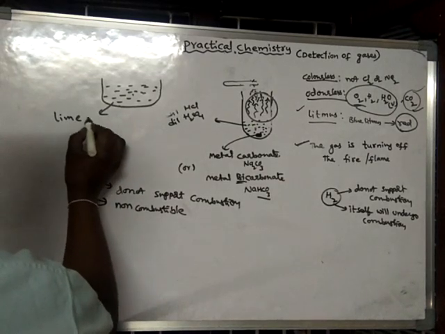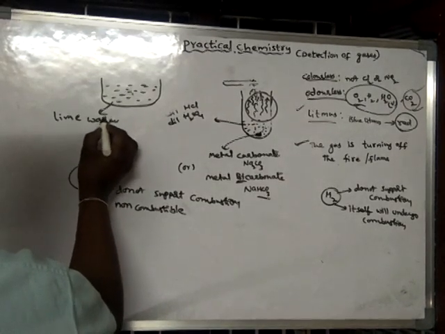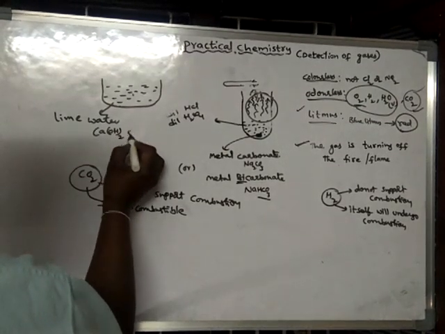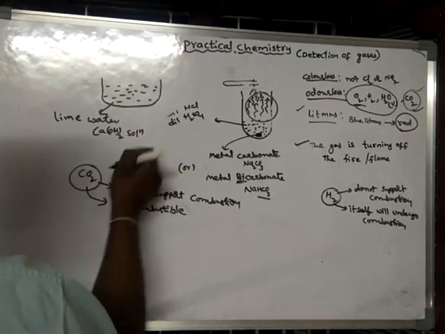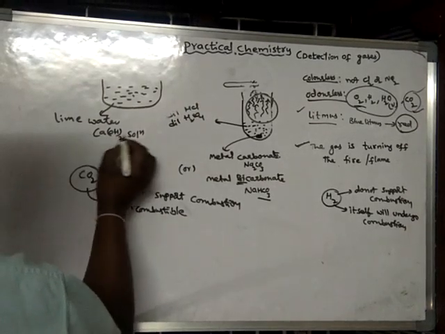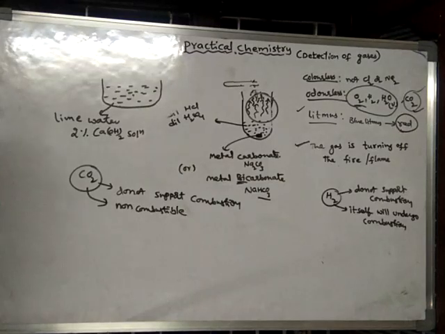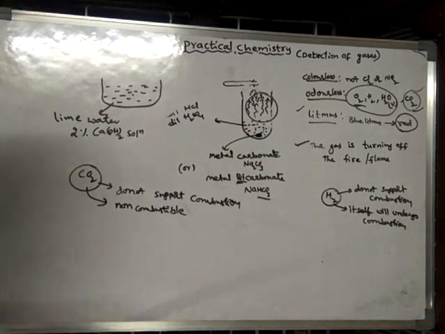What is lime water? Lime water is nothing but calcium hydroxide solution, Ca(OH)2 solution, nearly 2% calcium hydroxide solution.